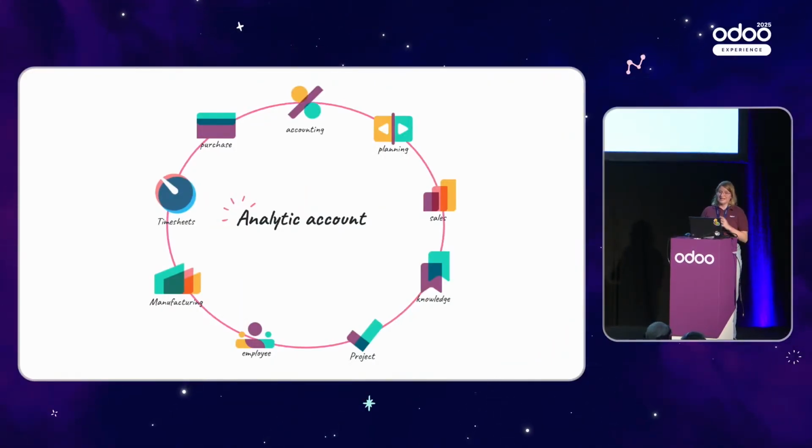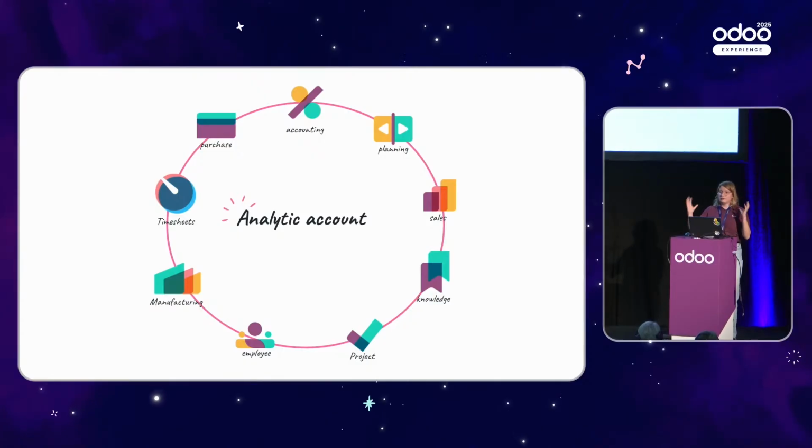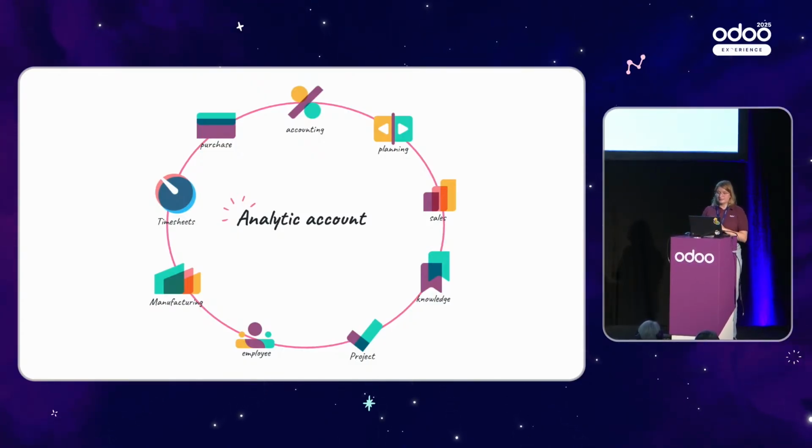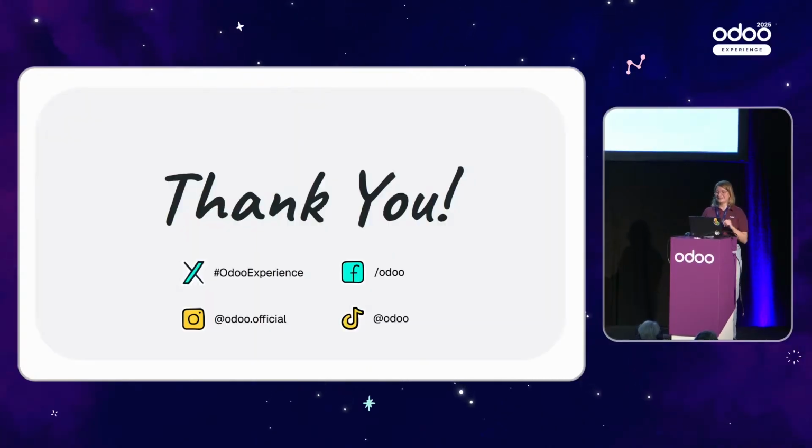And as you have seen, it was not only the analytic account part that was used to manage different costs and revenues of the production and manufacturing of the project, but also a lot of different applications around that, such as being able to manage the planning of the different employees, having a full project of your design, and lastly having the possibility to adapt to any last-minute changes of your manufacturing. Okay, that was all. Thanks a lot, and we can go through the questions.